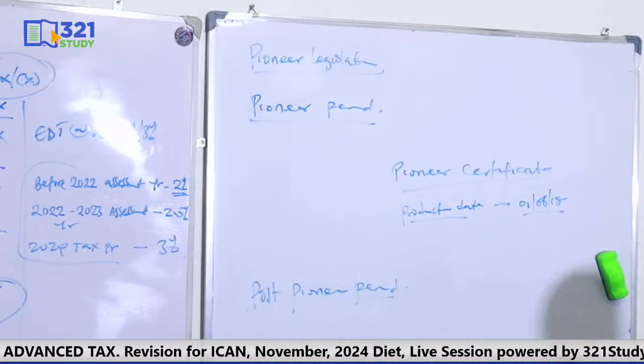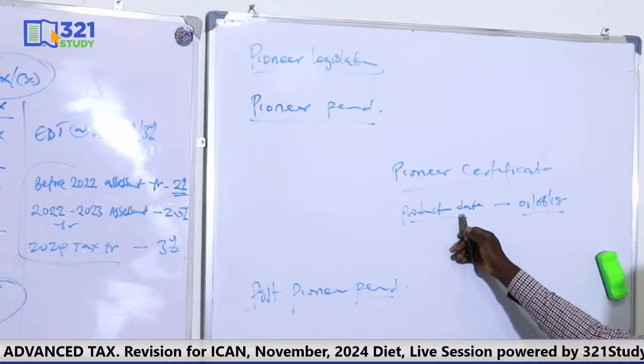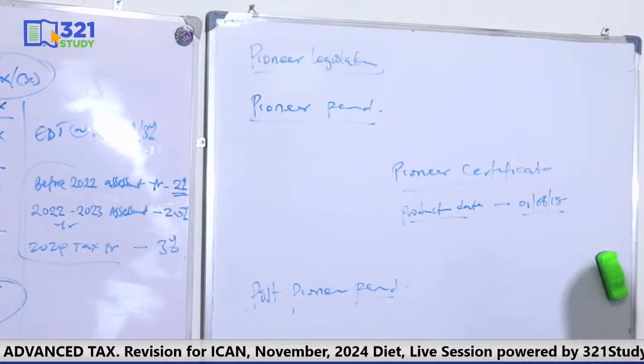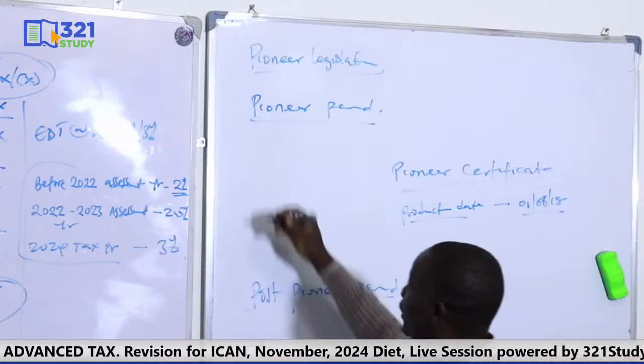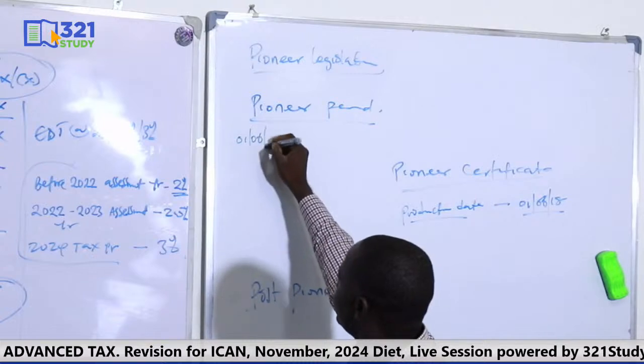You get the Pioneer period in order to know whether there will be profit or net loss. Then after which you get your post-Pioneer period. Now your Pioneer period is your tax holiday period. Any profit you made in the tax holiday, you are not going to pay tax on it. Now let's look at this question. Assuming the production day, which is the effective date, is 1st of June 2018, it means your Pioneer period will be from 1st of June 2018.